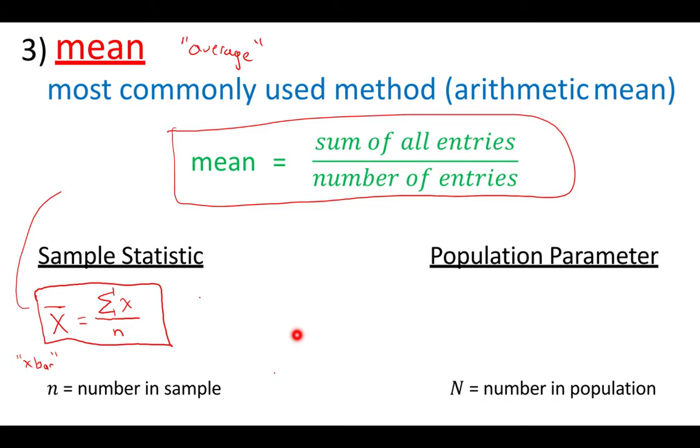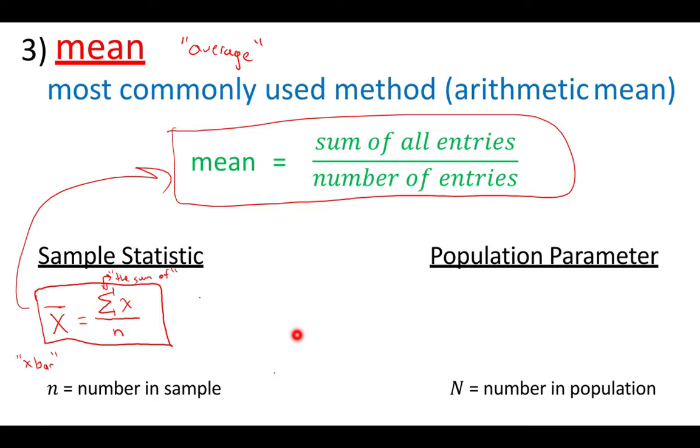This means the same thing as what that says. It's just saying that the sample average equals the sum of all x values divided by the number in the sample. But this is just shorthand math using some Greek letters to show this same formula. So again, this little sigma thing here means the sum of. You might have seen this in another application as well. So the sum of all x values divided by the number in the sample. So that's what we do if we're talking about a sample of data.